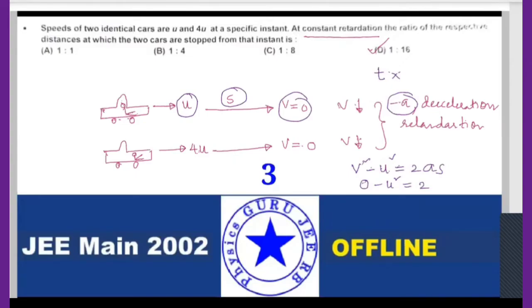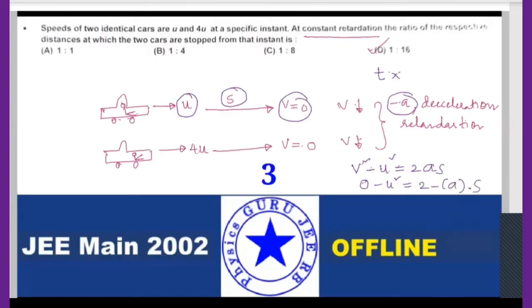Negative. Negative means velocity is decreasing. Positive means velocity should increase. When velocity is decreasing, it is nothing but negative. Hope it is clear. So minus of a into s.